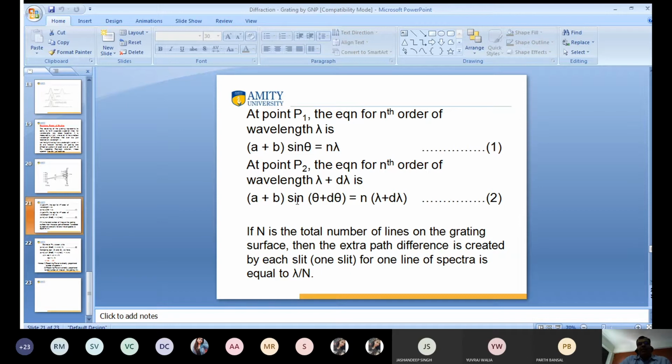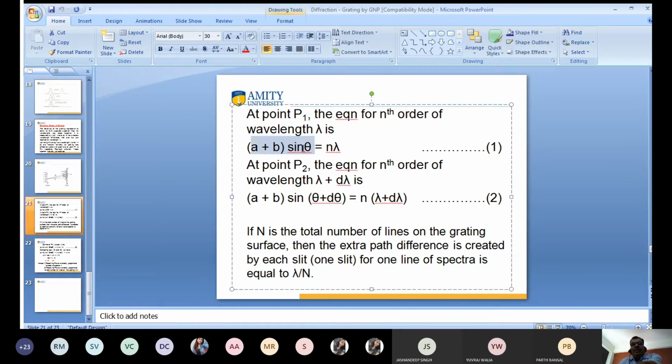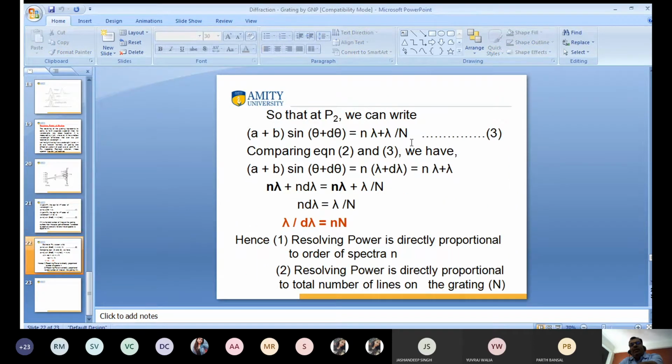When the path difference between these two rays is lambda by N, you can also write (a plus b) sin of theta plus d theta equal to n lambda plus lambda by N.